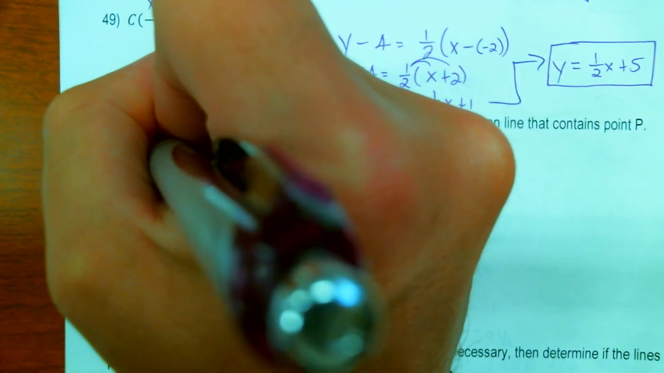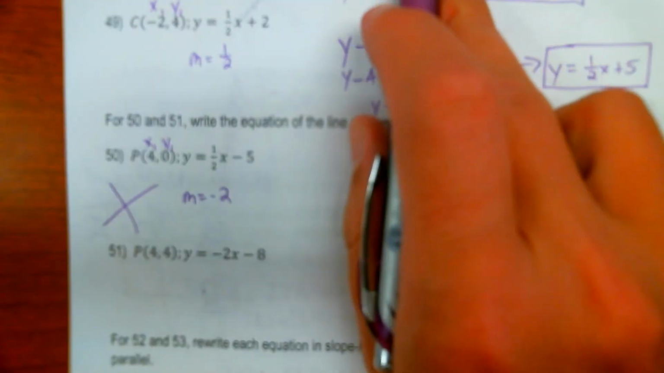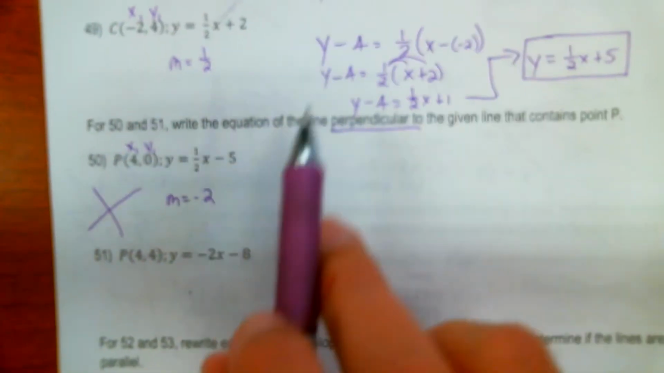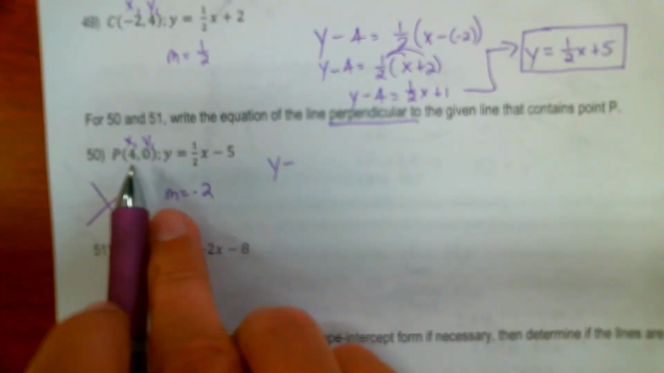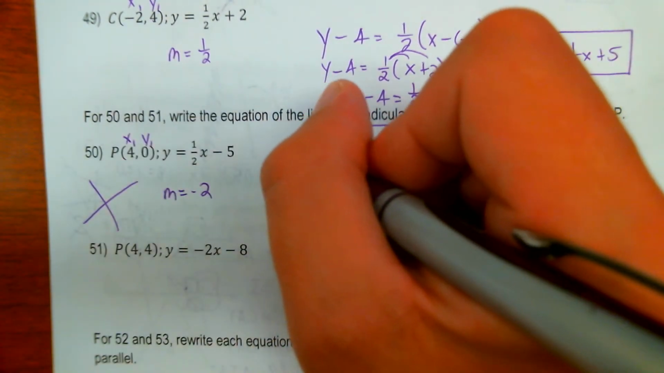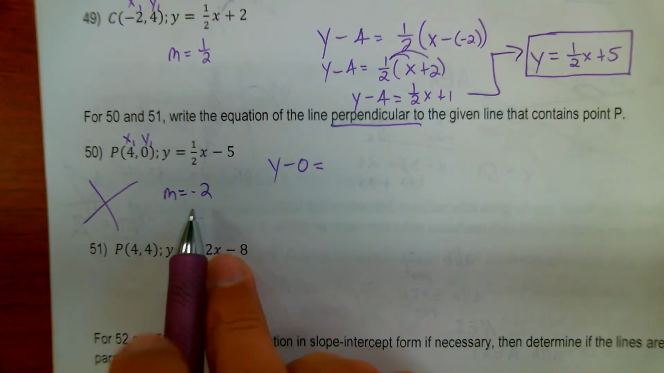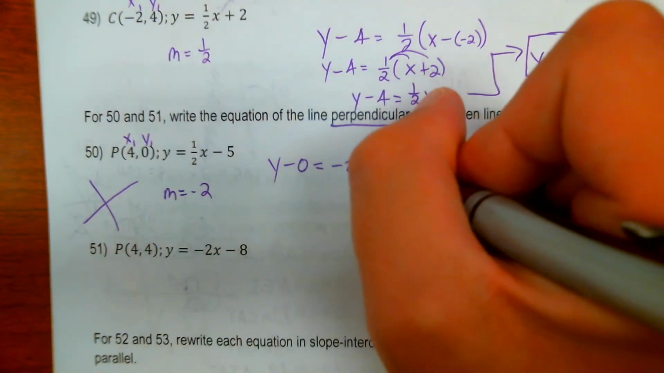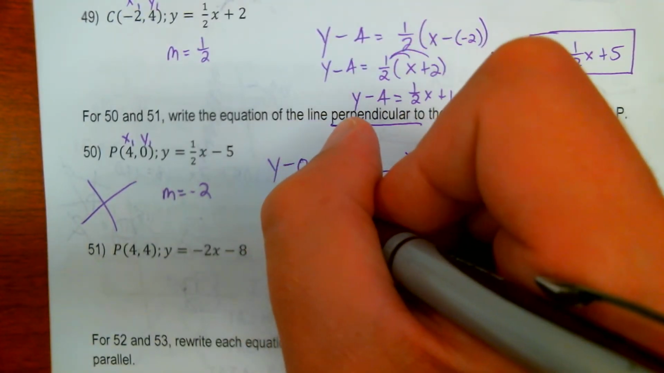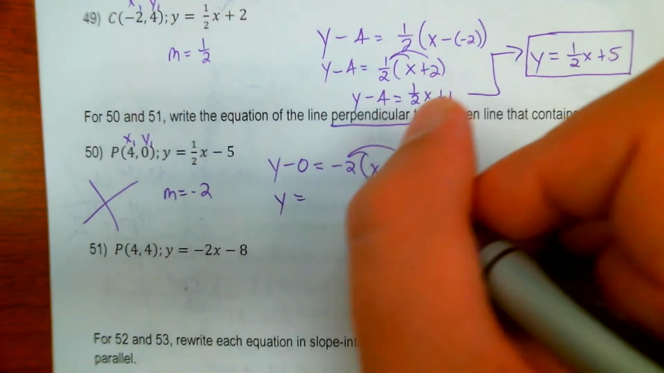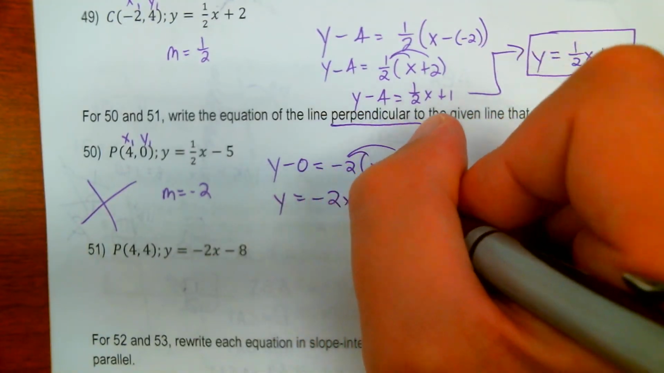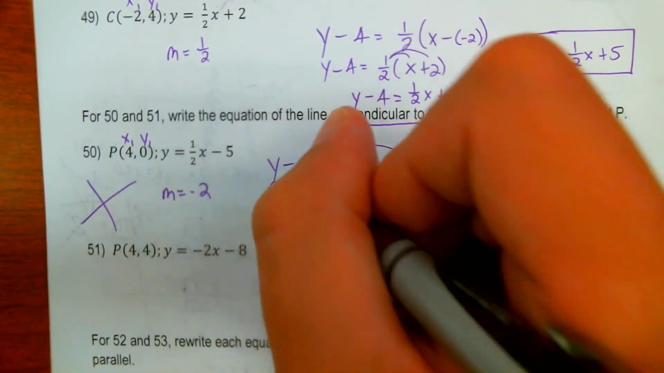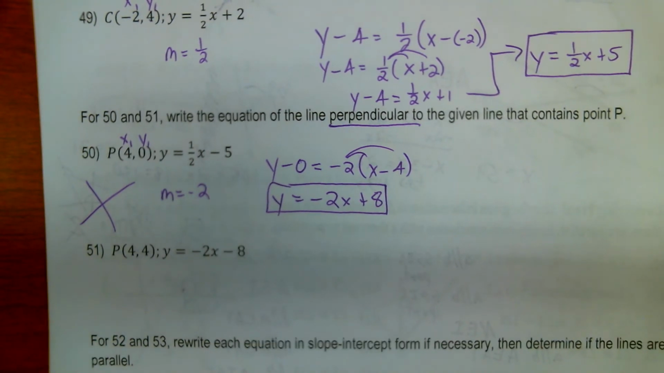I still have my x1 and my y1, so I'll plug it into my formula back up here. So I have y minus y1, or y minus 0, equals my new negative reciprocal slope times x minus x1. Okay, so I get y is equal to, distribute, that's negative 2x plus 8. Okay, let's keep going here.